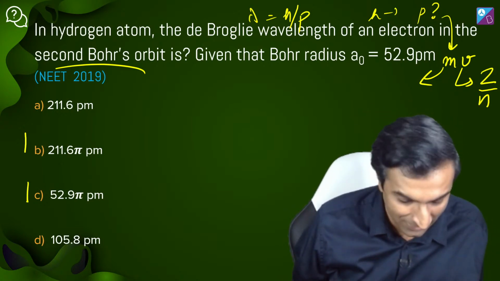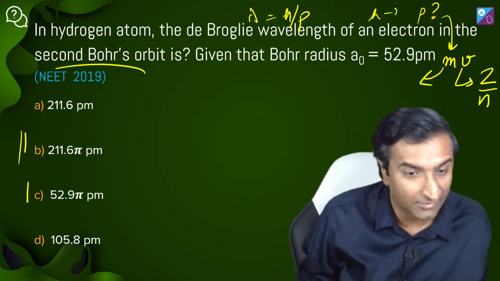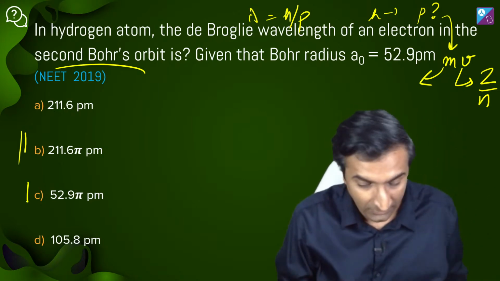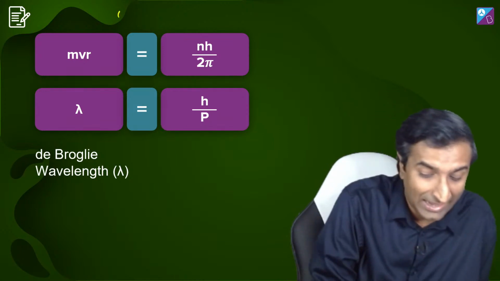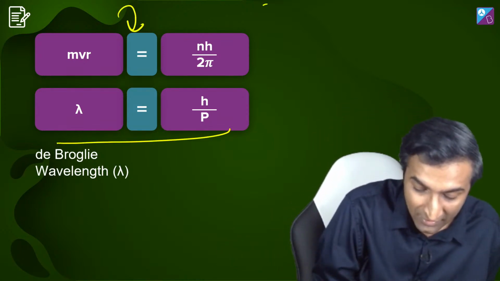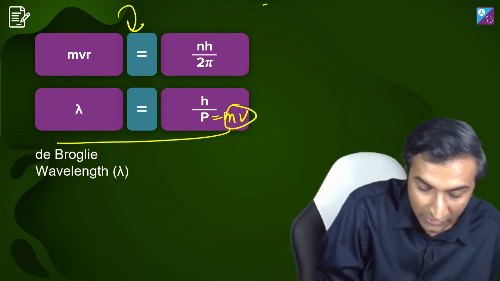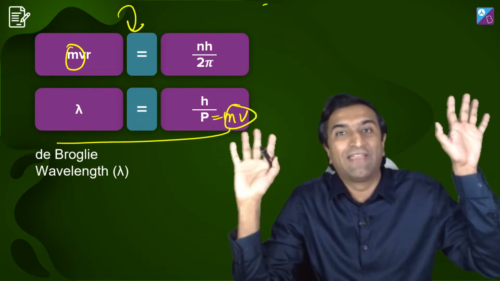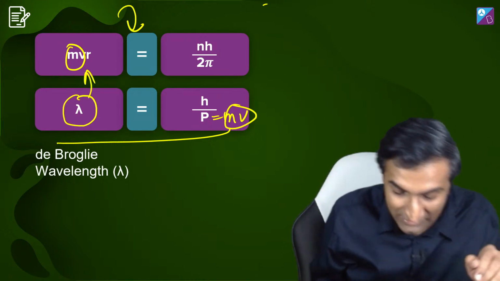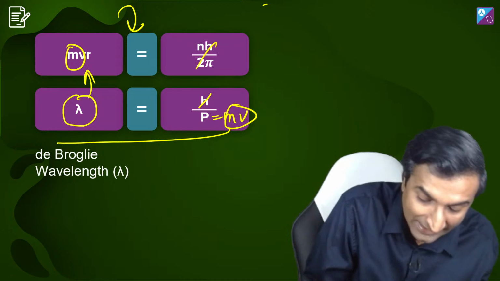Abhinandan saying L equal to nh by 2 pi. Shalini saying B. Another B right here. Okay, Abhinandan saying B. Sridhara saying B. Okay. Awesome. These are the two equations we have to use: mvr equal to nh by 2 pi and lambda equal to h by p. Because p equal to mv here and the mv here will cancel. And then you can relate these terms over here. And h also looks like it will cancel.